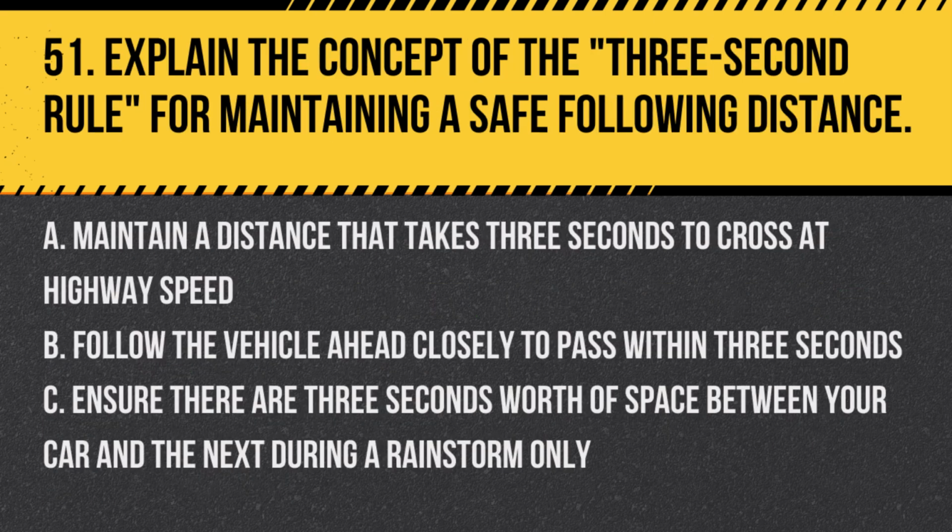Question 51. Explain the concept of the 3-second rule for maintaining a safe following distance. A. Maintain a distance that takes 3 seconds to cross at highway speed. B. Follow the vehicle ahead closely to pass within 3 seconds. C. Ensure there are 3 seconds worth of space between your car and the next during a rainstorm only.